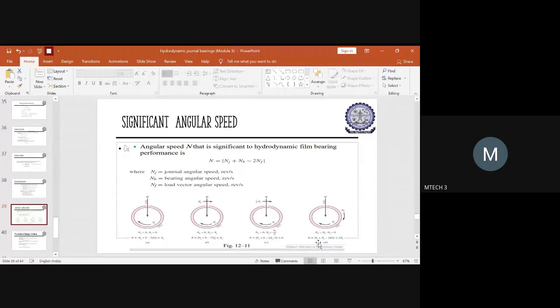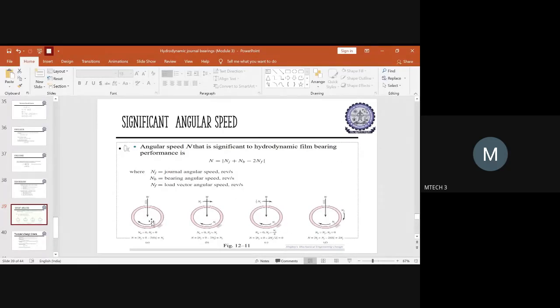And then you will write Nj plus Nb. And here the condition is Nb is equal to Nj. So in place of Nb, you will write Nj and you will be having one more Nj. So Nj plus Nj, then the angular speed will be twice the angular speed of the journal. Because the speed with which the journal is rotating is assumed to be the same as the speed with which the bearing is rotating, and hence Nb will be equal to Nj. So when you substitute that in the equation, N will be equal to twice the speed of the journal. So N will be equal to twice Nj.